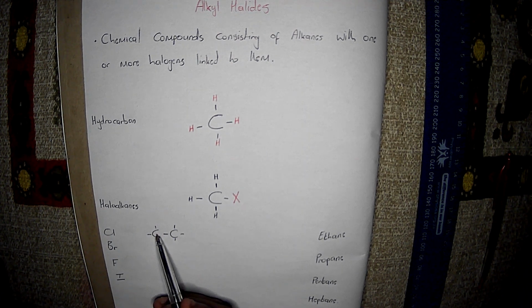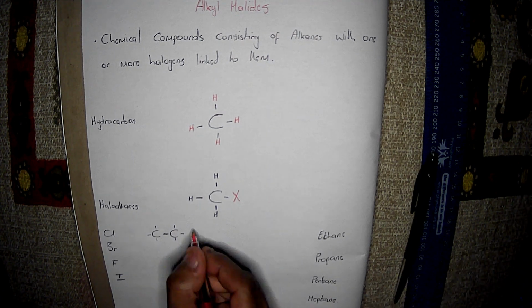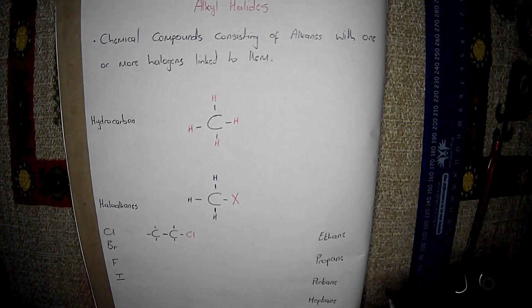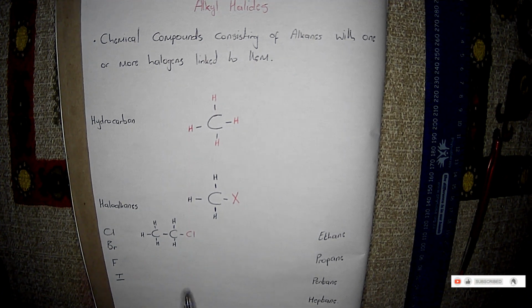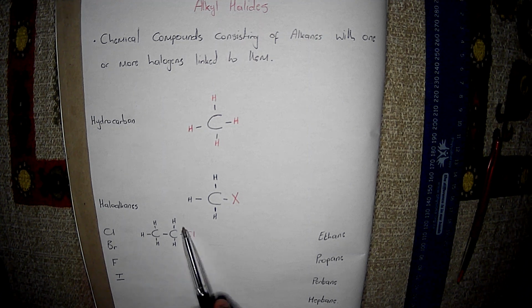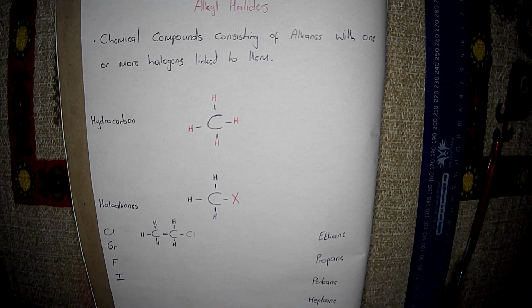You may designate this as 1, 2, or 1, 2, still the same, right? So I'm just going to write it here on the side, and then we're going to have our hydrogen atoms bonding with this. Now, this is a haloalkane. I'm not going to start naming these compounds yet because we have not dealt with naming of organic compounds. But if you already know what this might be named, please comment down below the IUPAC naming of this molecule or any other molecule we might be drawing.